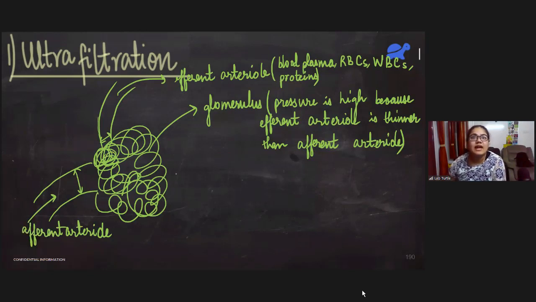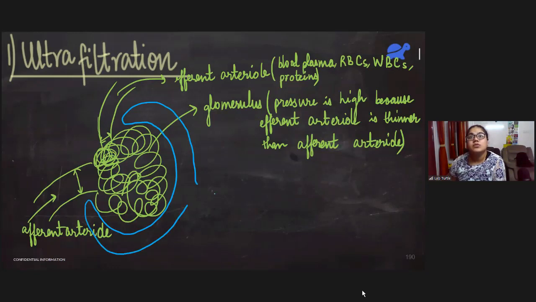So let me draw that capsule also. This is nothing but the Bowman's capsule. So from the glomerulus, some part of blood went into the efferent arteriole. The remaining part comes into this Bowman's capsule. This blue thing is the Bowman's capsule. Okay. Now, what does it contain?